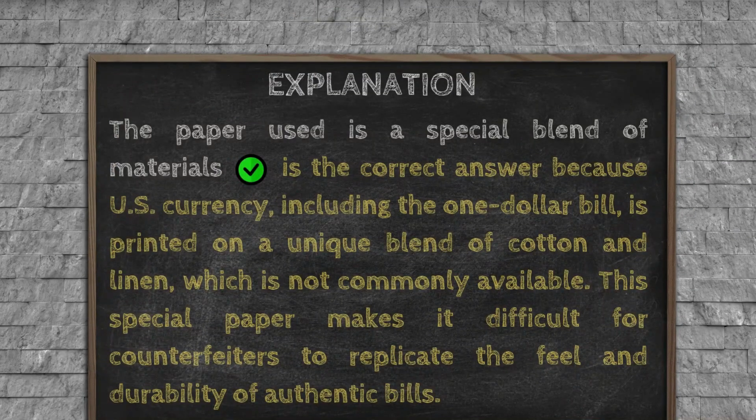Explanation. The paper used is a special blend of materials is the correct answer because U.S. currency, including the $1 bill, is printed on a unique blend of cotton and linen, which is not commonly available. This special paper makes it difficult for counterfeiters to replicate the feel and durability of authentic bills.